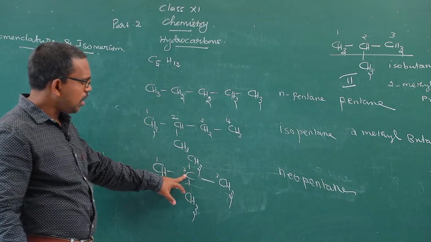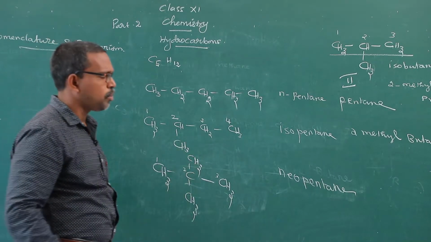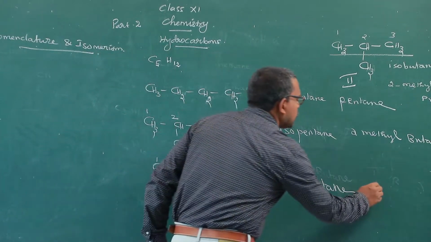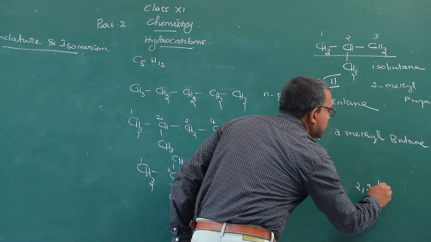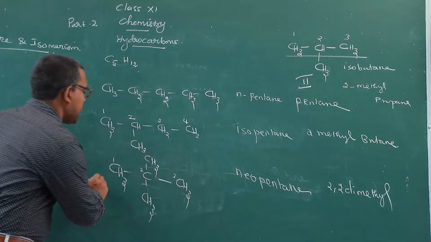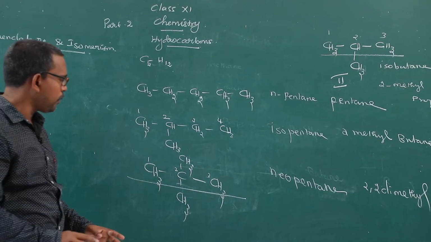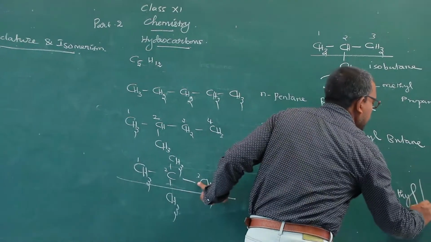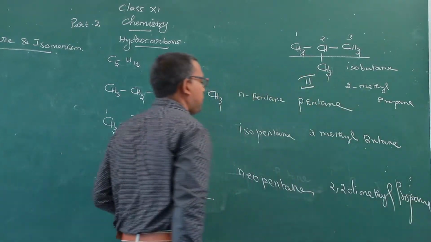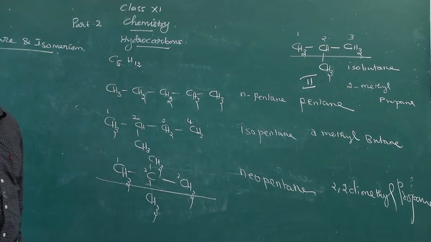In carbon number 2, 2 methyl groups are present, shortly written as 2,2-dimethyl. The straight chain consists of only 3 carbon atoms, therefore the parent hydrocarbon is propane. 2,2-dimethylpropane.